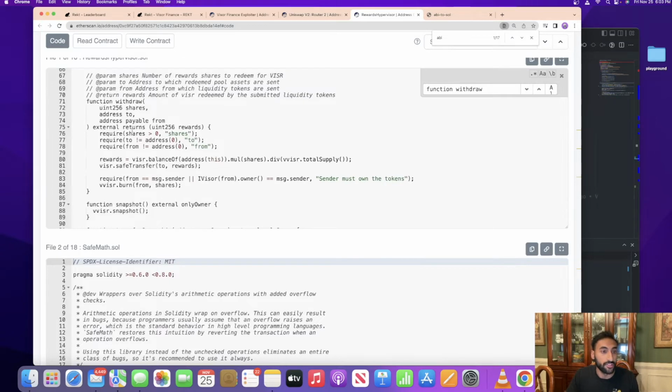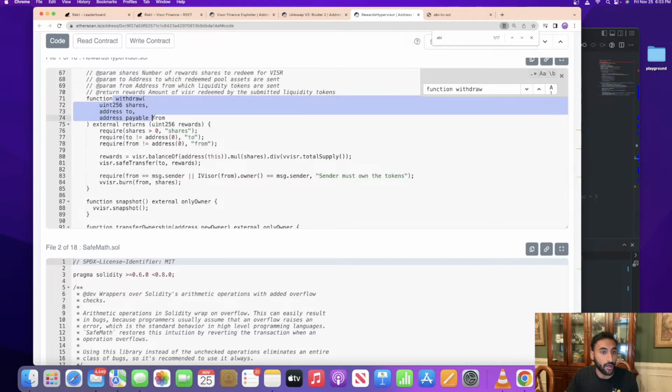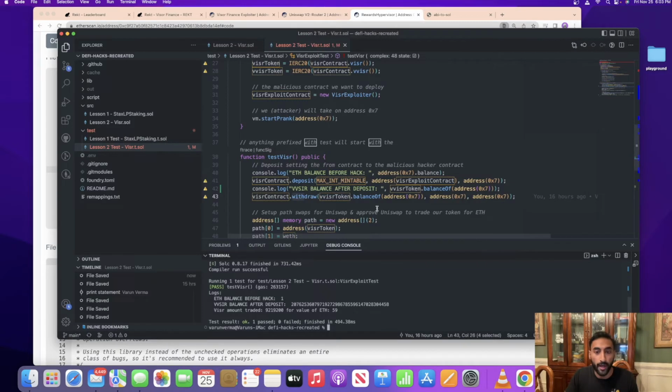So in order to turn our vVisor that we got minted into Visor, we call the withdraw method. It's going to actually burn our vVisor, and it's going to transfer you the rewards you get based on how much vVisor you withdraw. So we're going to withdraw our total balance, the exact amount of vVisor we got minted, and we're going to say give the rewards to address 7.